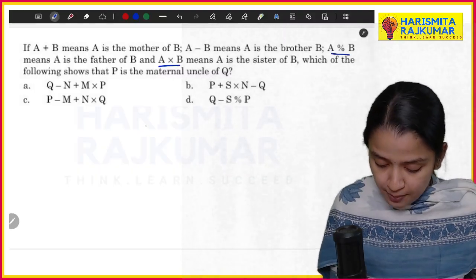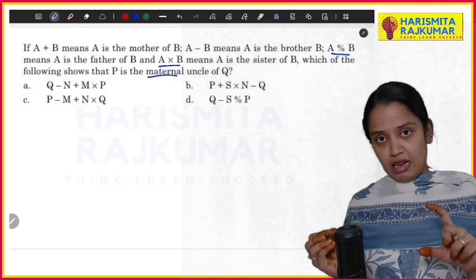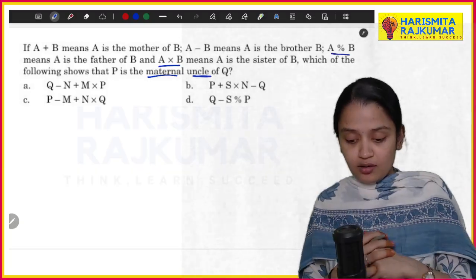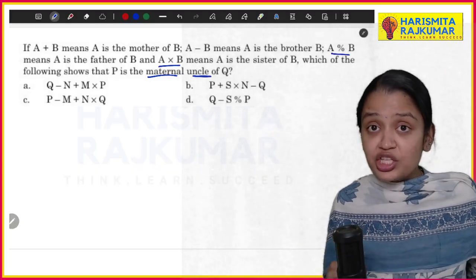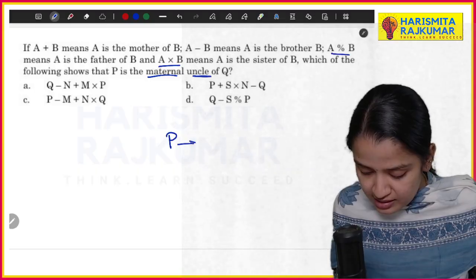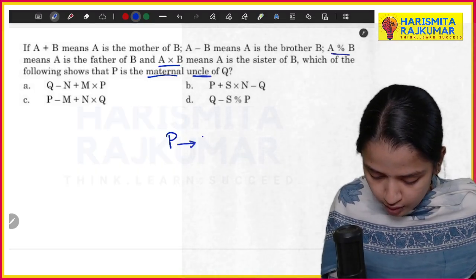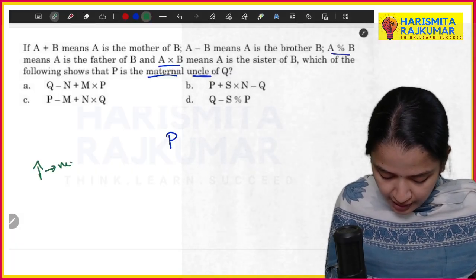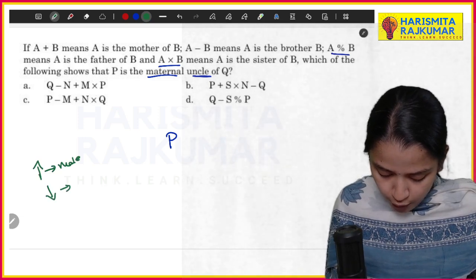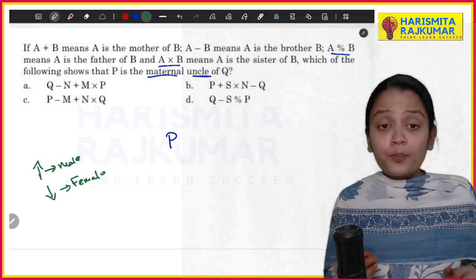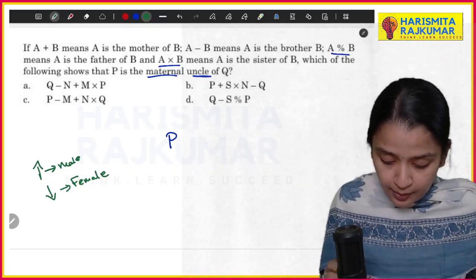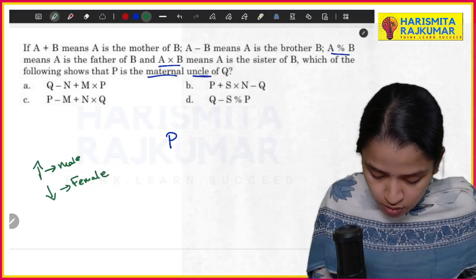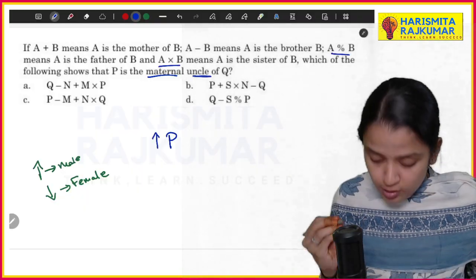Maternal uncle. So basically maternal means the mother's side. Okay. So maternal uncle is given. So what can you say the gender of P? So P is definitely male. This symbol I'm putting for male and this symbol I'm putting for female. So P is definitely a male because they are asking which is a maternal uncle. So P is male.